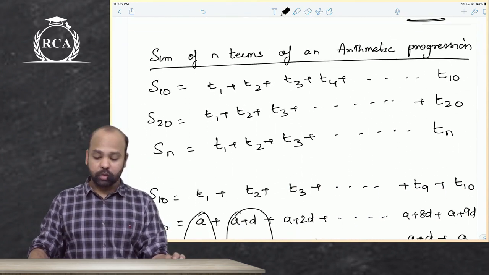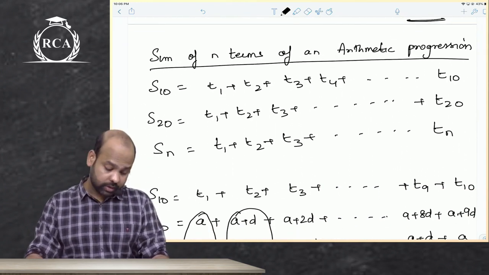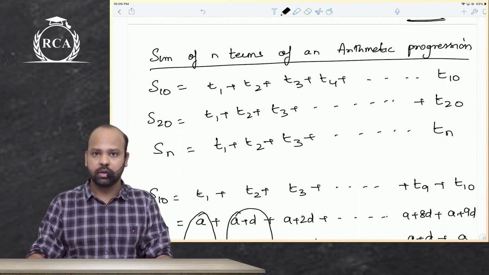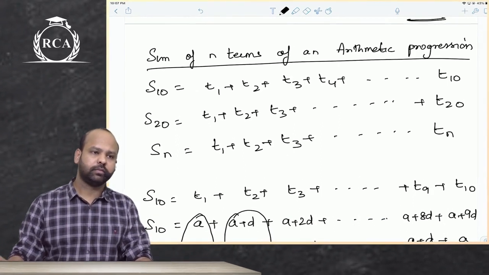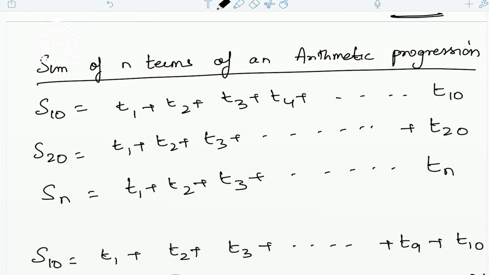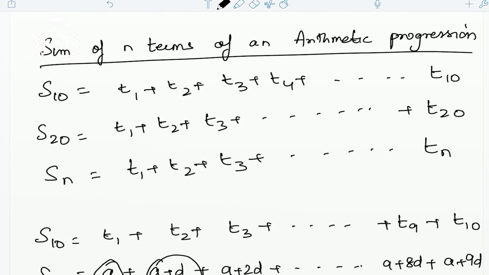Your job is to copy this, guys, now. Sum of n terms of an arithmetic progression. Start copying, all of you better start copying this.